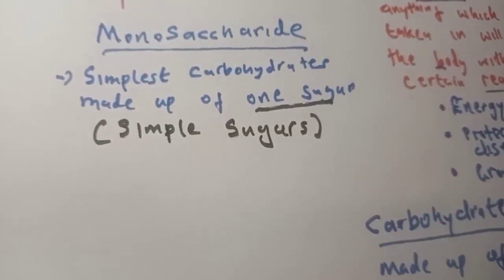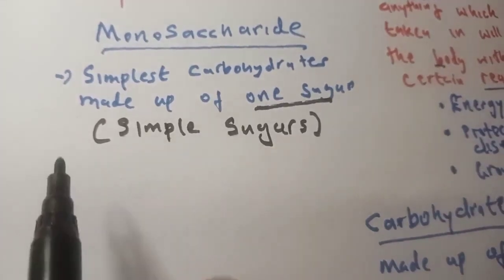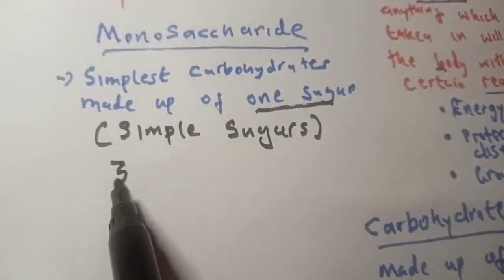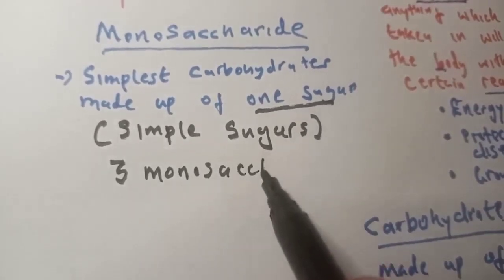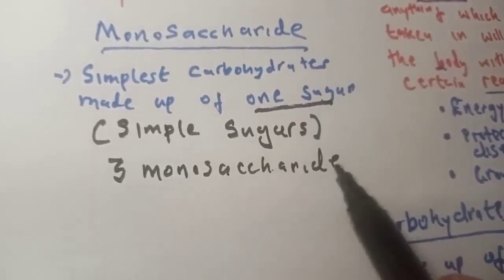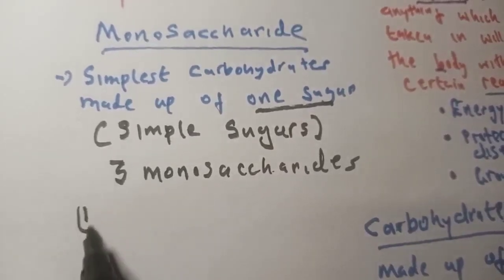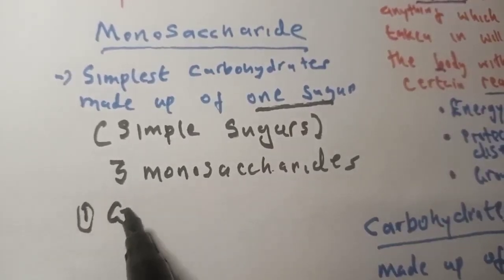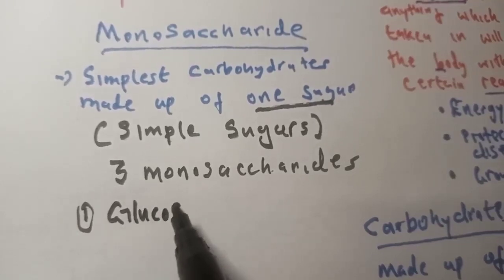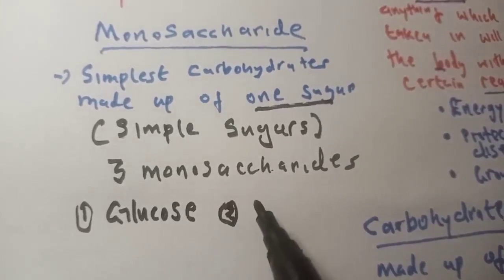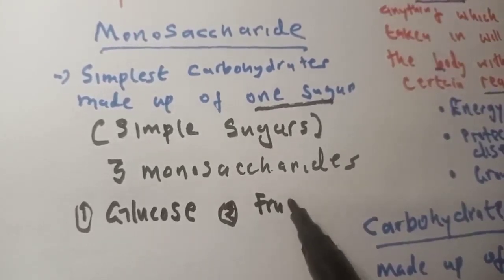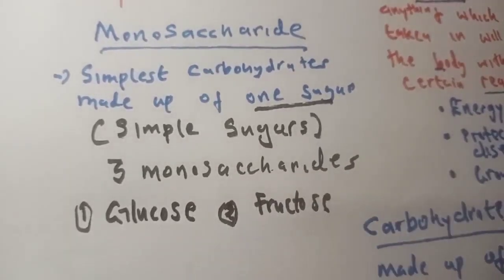And the three major ones, the three monosaccharides that you have to know: number one, glucose itself, it's a monosaccharide. Two, fructose. And three, you have galactose.